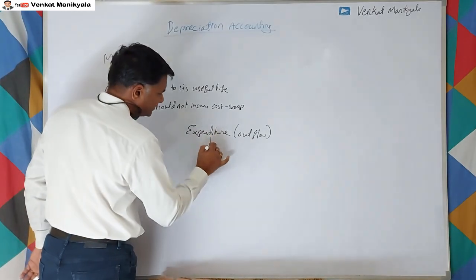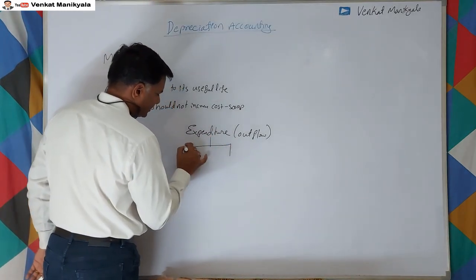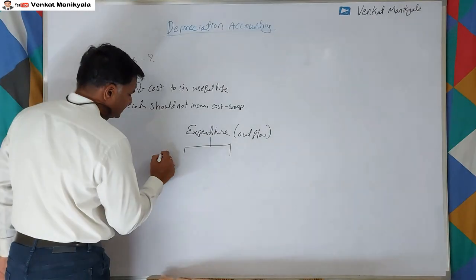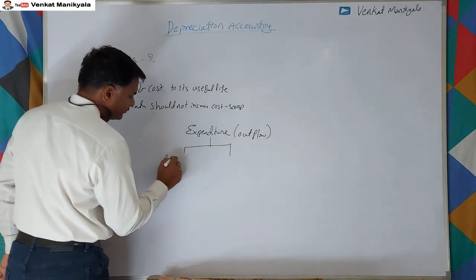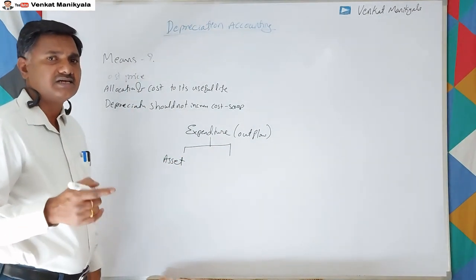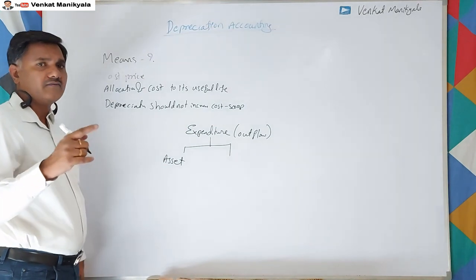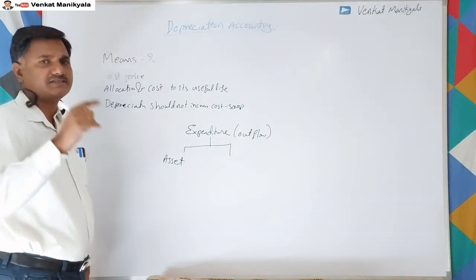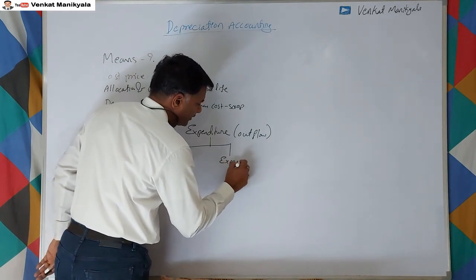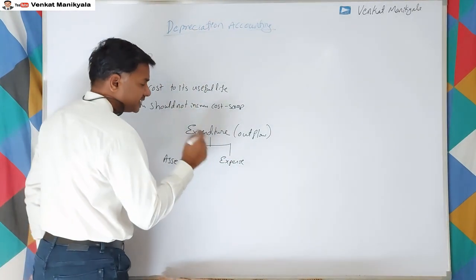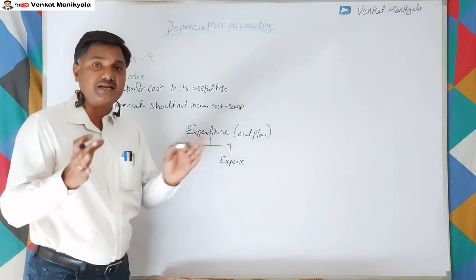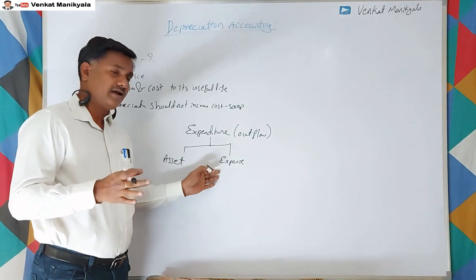We may spend expenditure for purchasing an asset or for incurring day-to-day expenses. If it is for day-to-day expenses, automatically this expense is charged to the P&L account, because it's a nominal account.